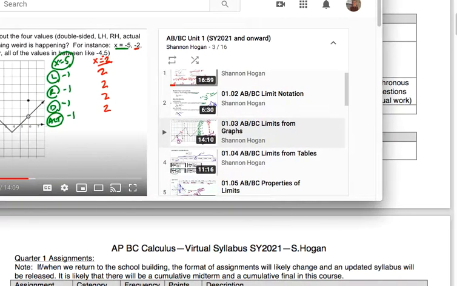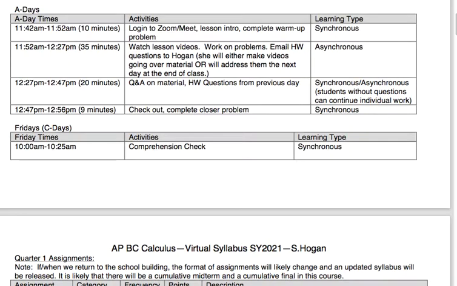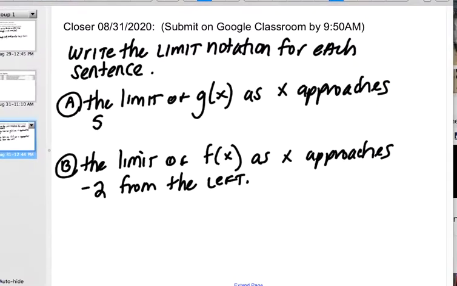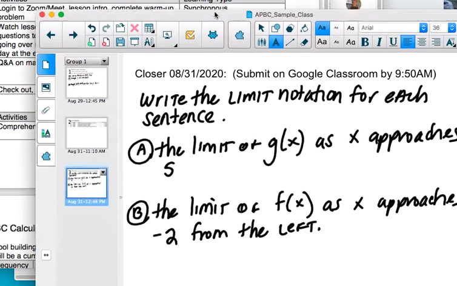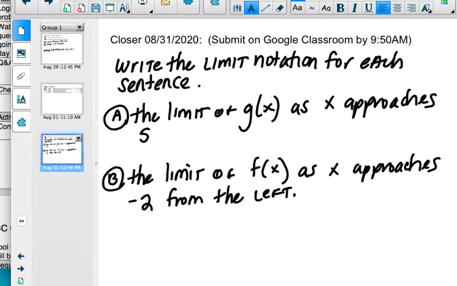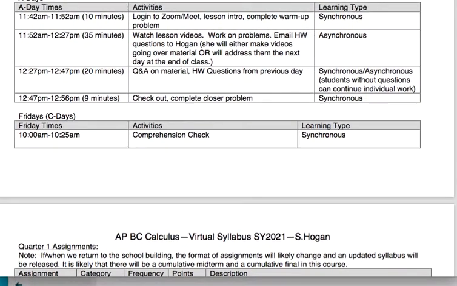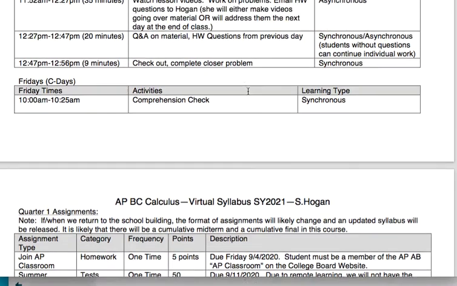Just like we had a warm-up problem, you're going to have a closer problem. So if I dig through this like 8 layers of stuff, there's going to be a closer problem, and you're going to submit that on Google Classroom the same way. Again, it'll either be related to the videos that you just watched or something that we've done recently, and it's going to be a really quick question that you can probably answer really fast. It's not designed to be a super difficult thing, but it's designed to be something that gets you some points.